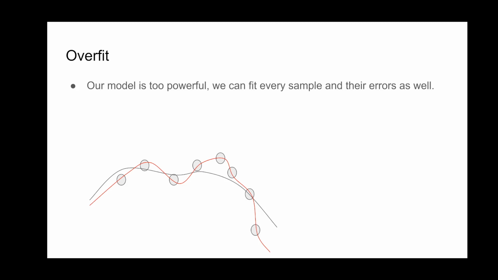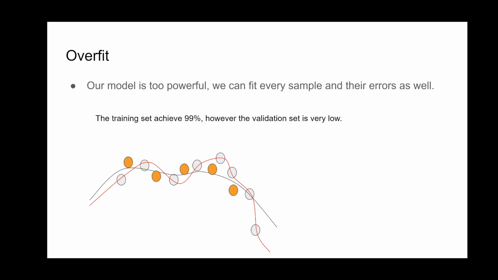But actually, if we use the model with the parameters represented by the red line for the test set, which is the orange color here, it will produce worse predictions than the black line.